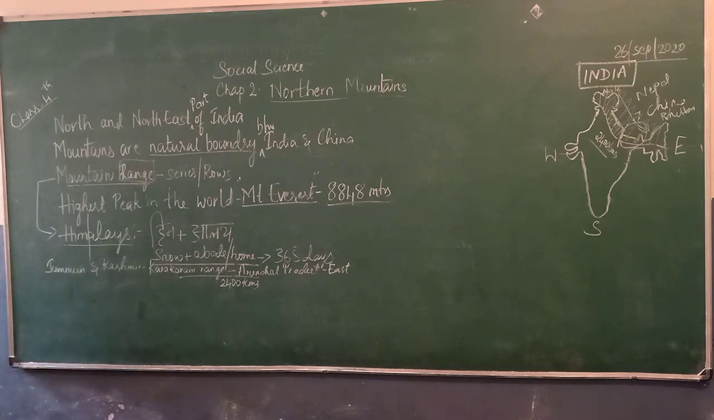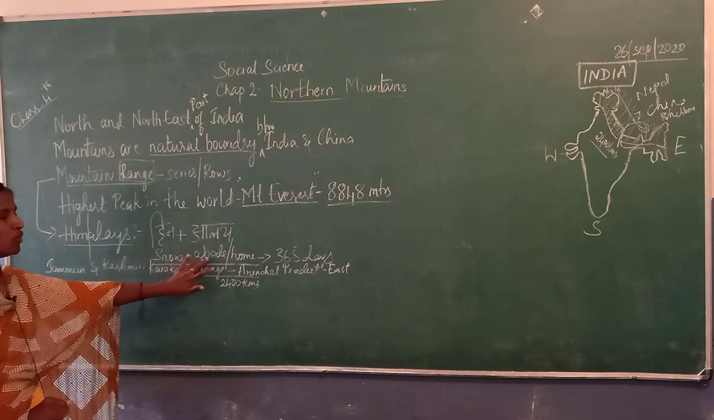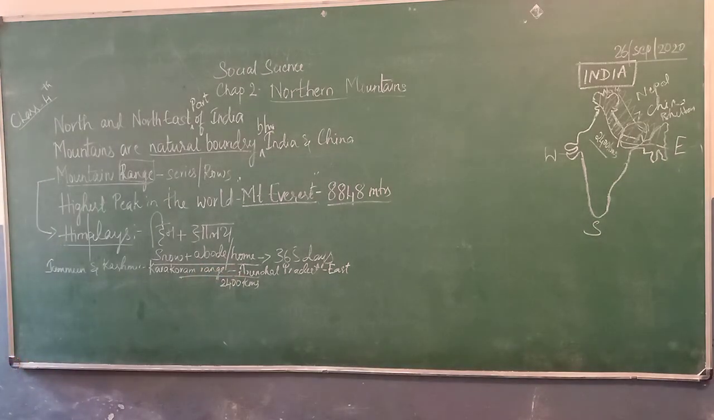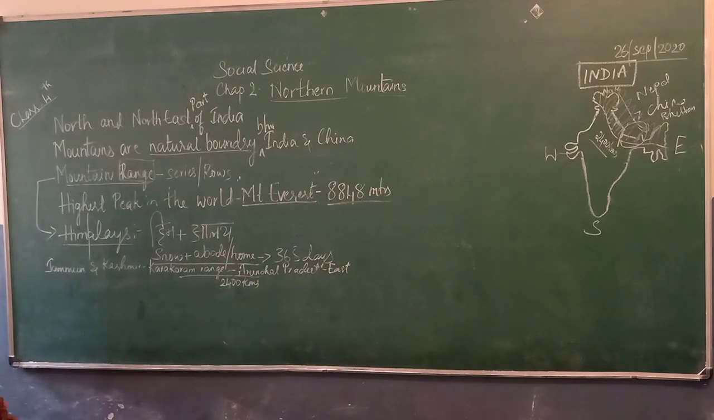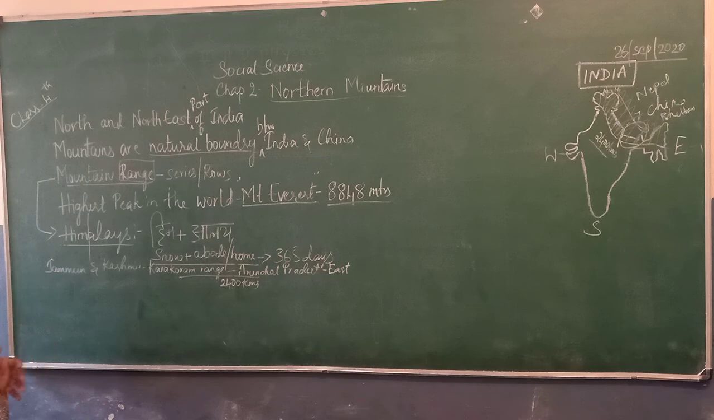Himalaya is a Sanskrit word. It means home of snow, abode of snow. Abode means home. Why is it called abode of snow? It means that the whole year, 365 days, we find snow. It is completely covered by thick snow. So it is called the Himalayas.